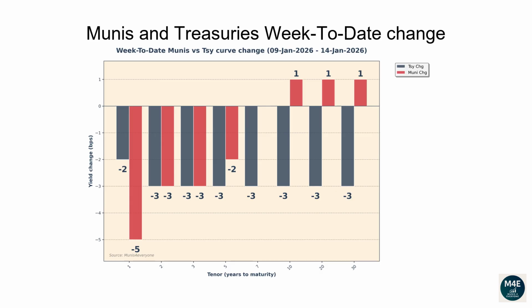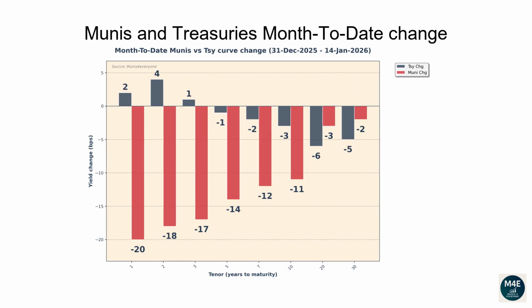This graph is similar to the previous one, but instead of showing how interest rates have moved versus the prior day, they show how much they have changed since the end of the previous week. The current bar plot shows how munis and treasuries have changed since last Friday. This graph shows how much interest rates have changed since the end of the previous month. The current bar plot shows how munis and treasuries have changed since the end of December.